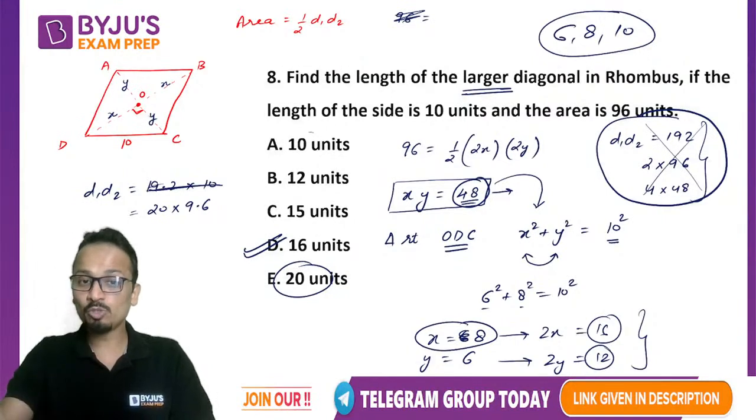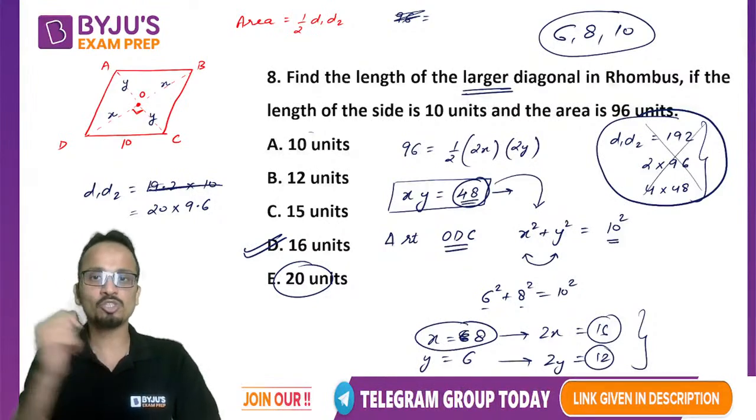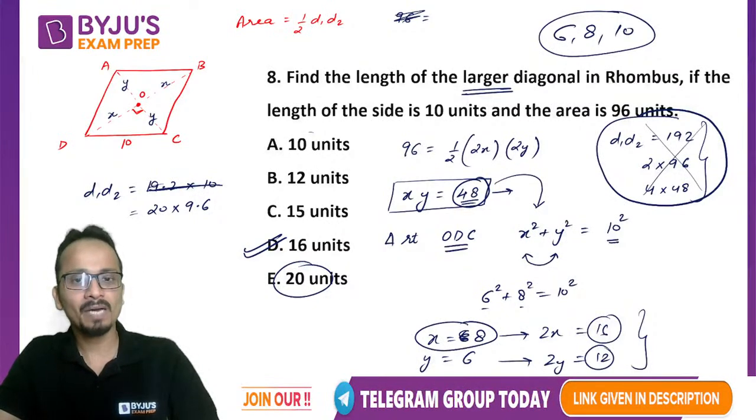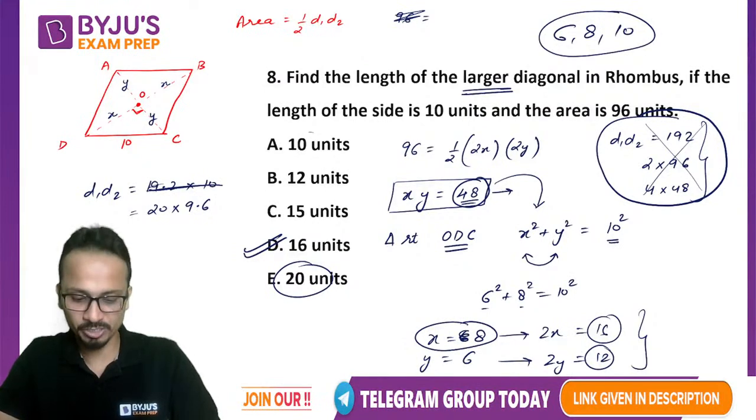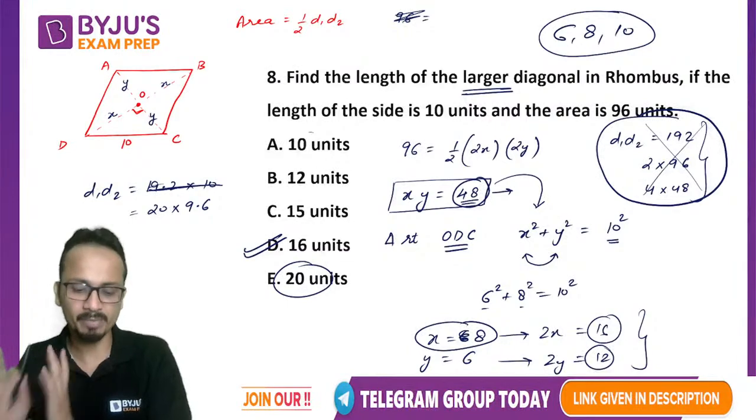So even if I use options, I can say that 20 can also be the answer, because nowhere it was written that the diagonals are integers. So that is why I have given you this complete elaborated method.